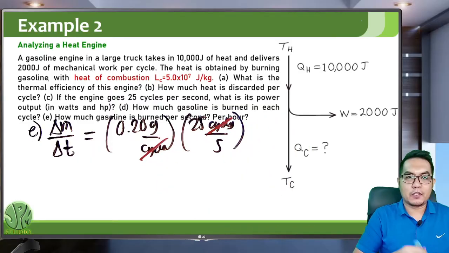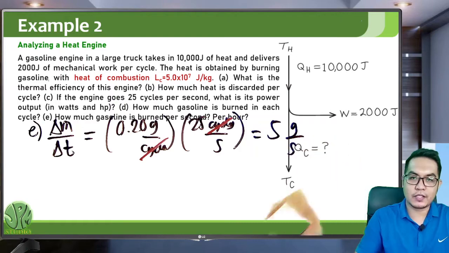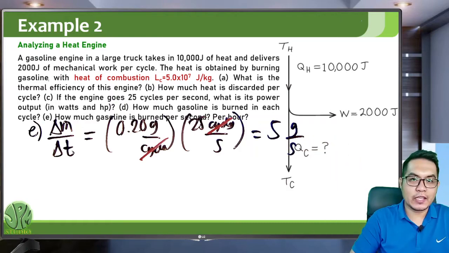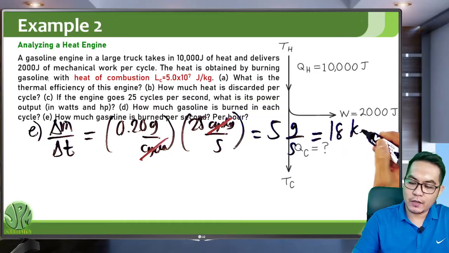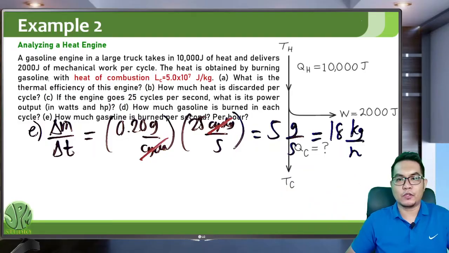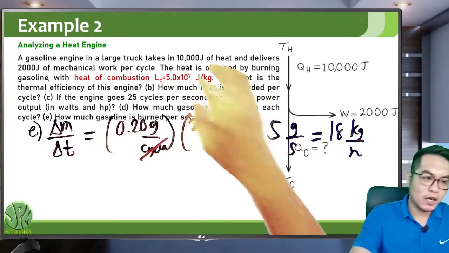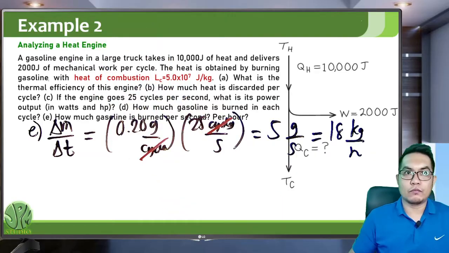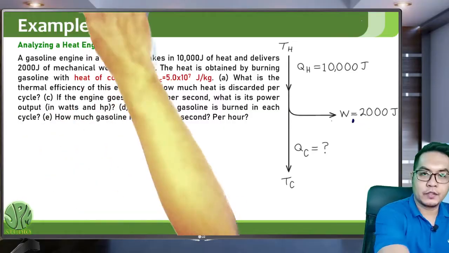The cycle unit will cancel out. You will get 5 grams per second. If you convert that to per hour, this is equivalent to 18 kilograms per hour. Convert grams to kilograms, and convert seconds to hours. So 5 grams per second or 18 kilograms per hour, or 18,000 grams per hour.